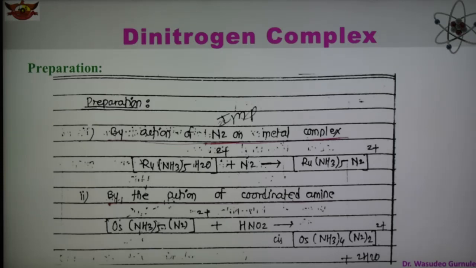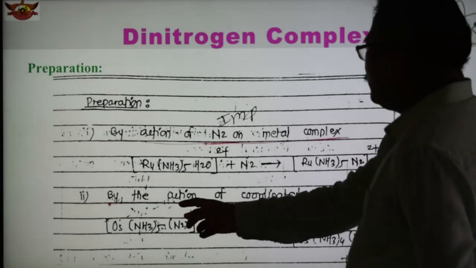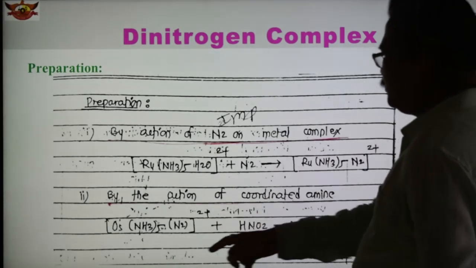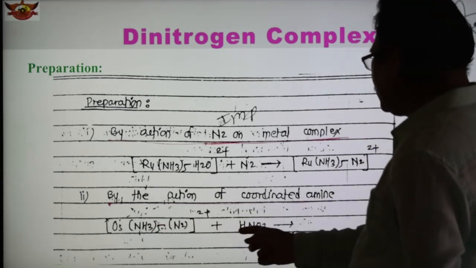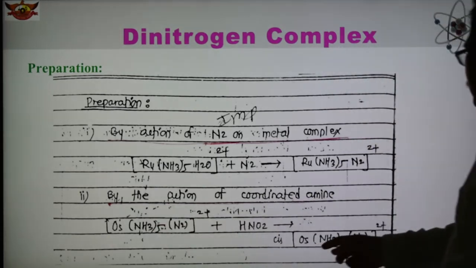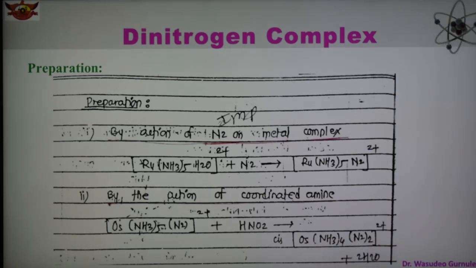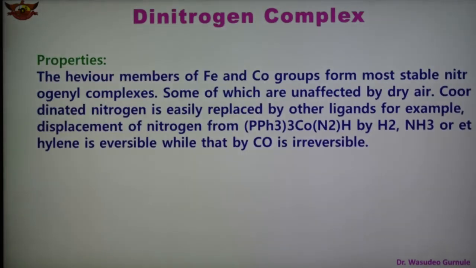Another, an osmium complex, can also be formed by the action of coordinated amine. This is the osmium dinitrogen complex. HNO2 reacts with this and forms this type of compound, where water gets replaced here also. In this way we get dinitrogen complexes. So these are the two methods of preparation of dinitrogen complex. And next are the properties.